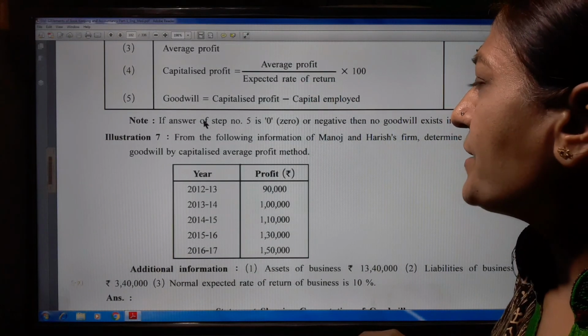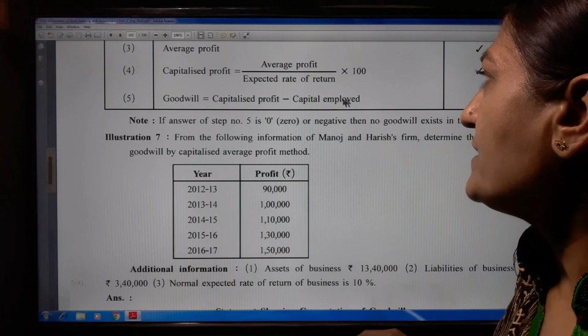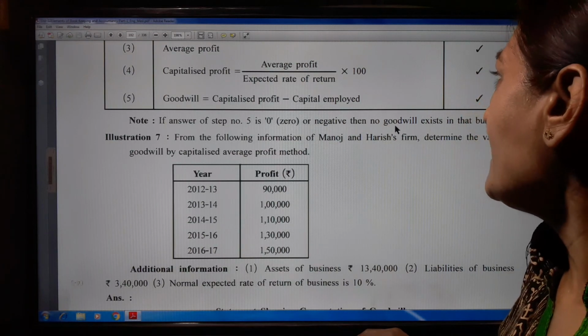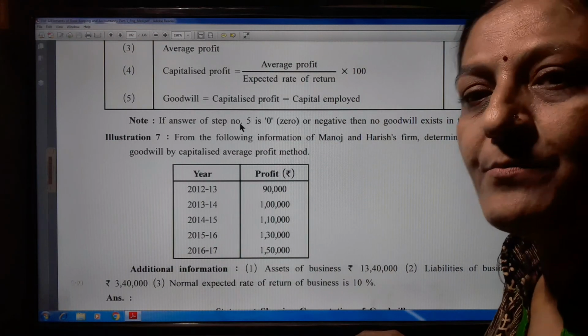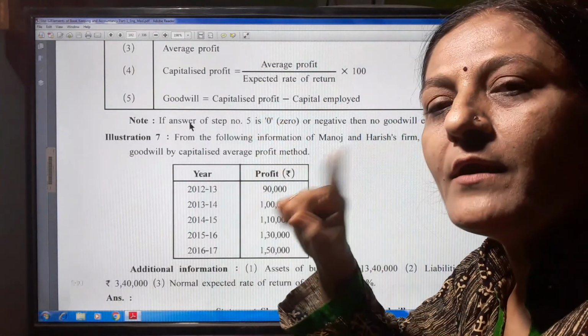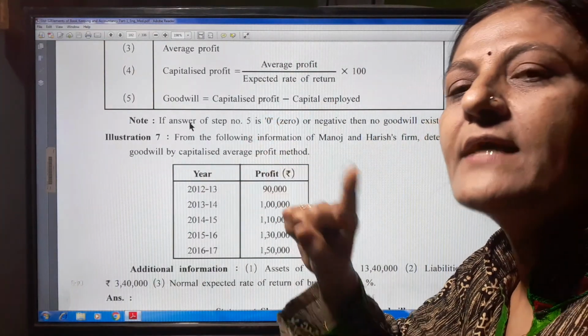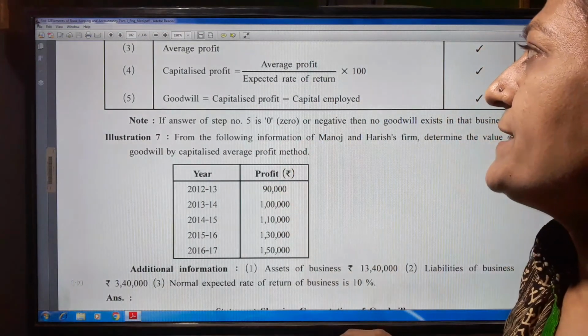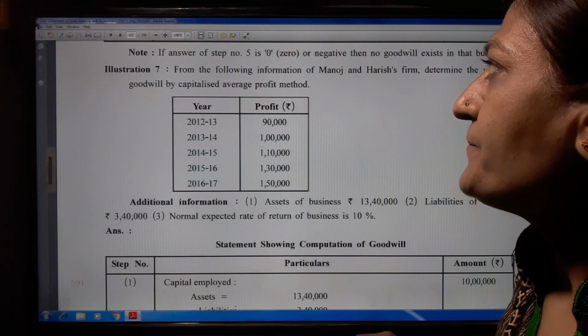If the answer of step number 5 is 0 or negative, then no goodwill exists in that business. If in the 5th step we get 0 or a minus answer, then there is no goodwill. So let us start illustration number 7.